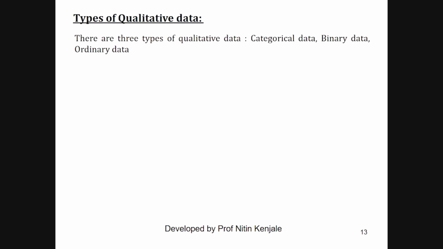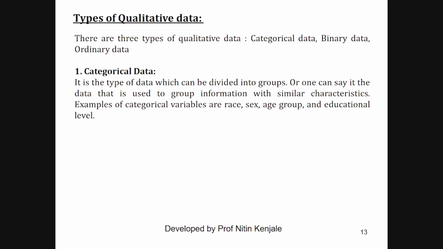Next we see the different types of qualitative data. There are three types of qualitative data: categorical data, binary data, and ordinal data. Categorical data is the type which can be divided into groups, or one can say that it is the data that is used to group information with similar characteristics. Examples of categorical variables are race, sex, age group, and educational level.